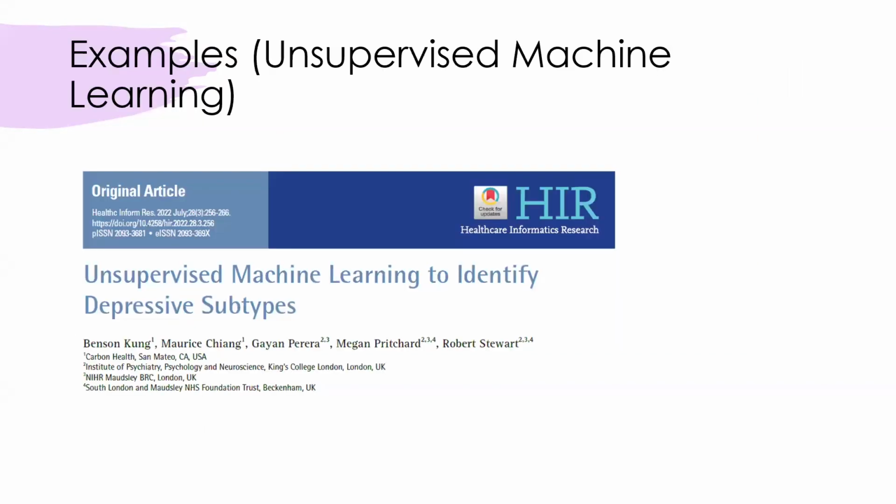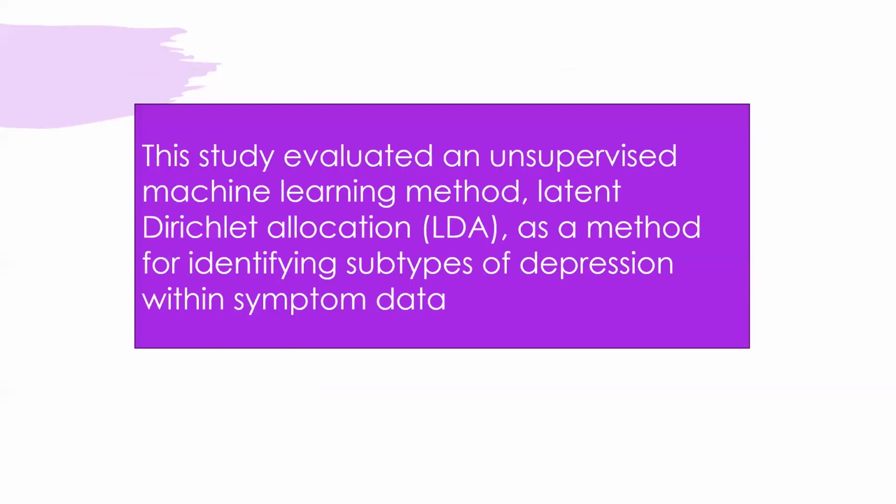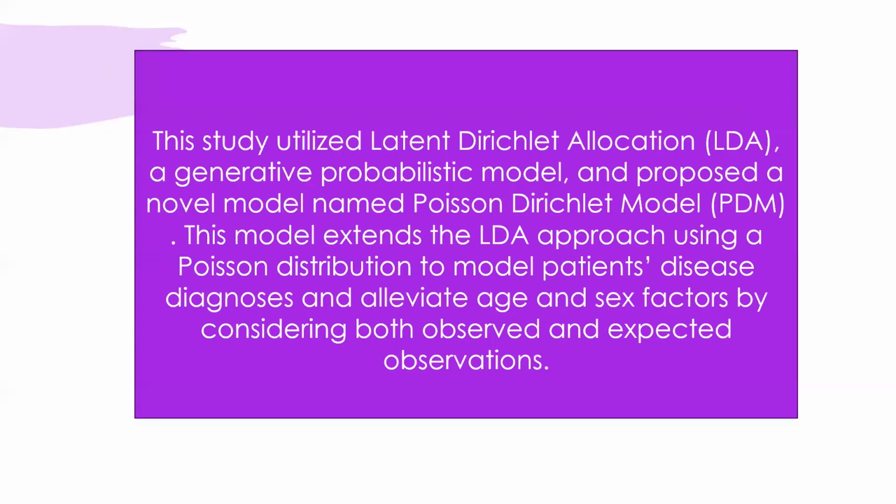On the other hand, the unsupervised machine learning model have been used in different situations. For example, this study evaluated an unsupervised machine learning method using LDA as a method for identifying subtypes of depression within symptom data. In the same way, this study utilized LDA, a generative probabilistic model, and proposed PDM, a novel model. This model extends LDA approach using a Poisson distribution to model patients' disease diagnosis and elevate age and sex factors by considering both observed and unexpected observations.